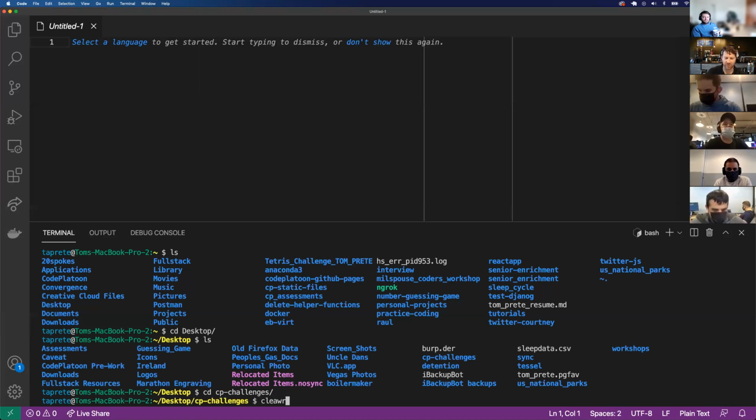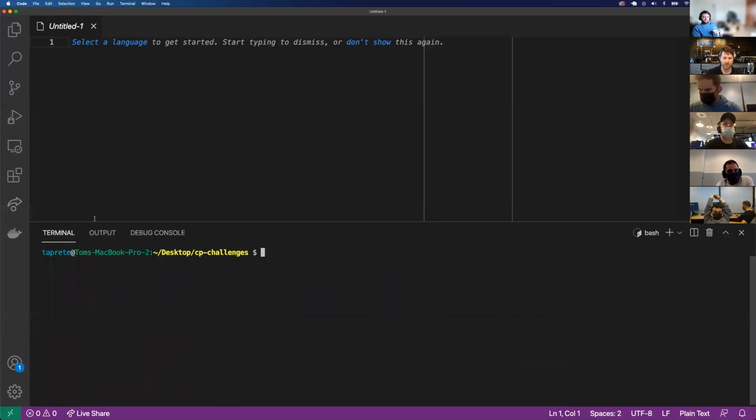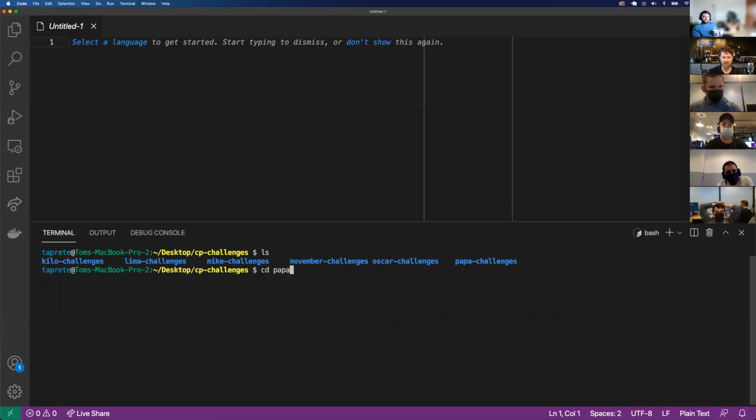I'm going to clear the terminal by typing clear. It clears the terminal. So I'm in CP challenges. I'm going to list everything out in here. Now I've got kilo challenges, but I want to get into my Papa challenges. So I'm going to cd into Papa challenges. List everything out in here, and I don't have anything in this directory.